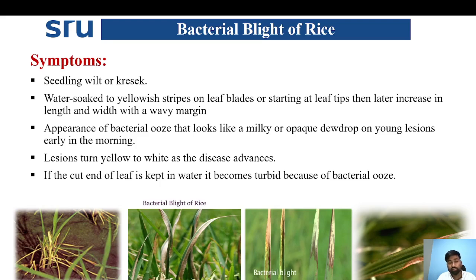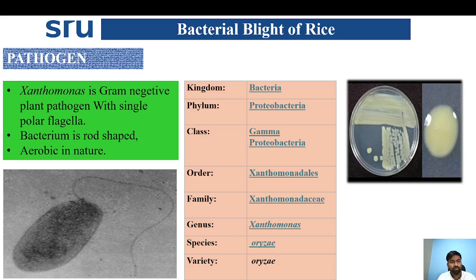Appearance of the bacterial ooze that looks like a milky or opaque dewdrop on the young lesion during early morning hours. The lesion turns yellow to white as the disease advances. If the cut end of the leaf is kept in water, it becomes turbid because of the release of bacterial ooze or bacterial cells.